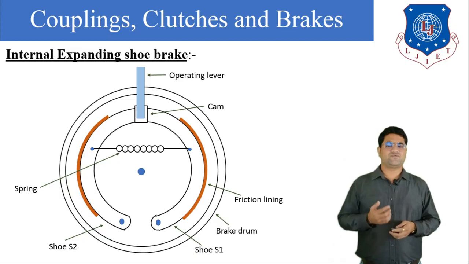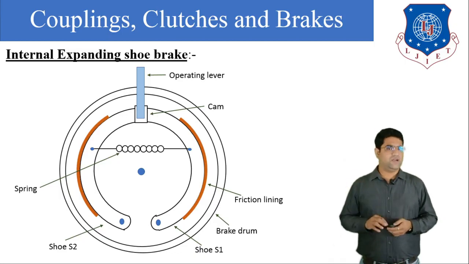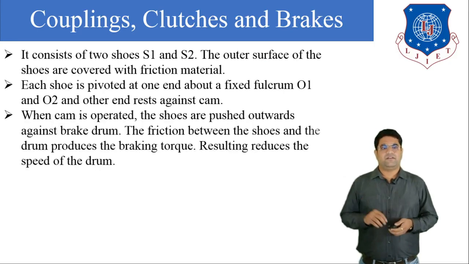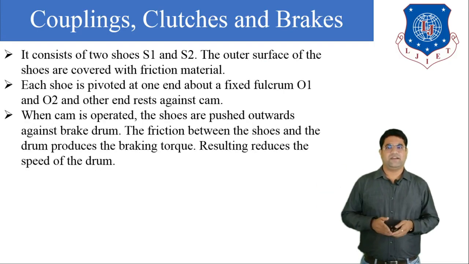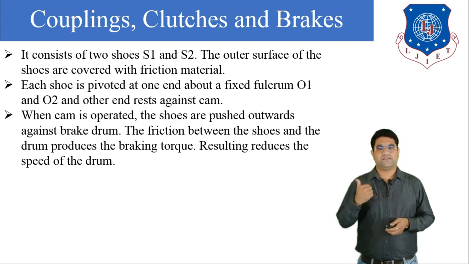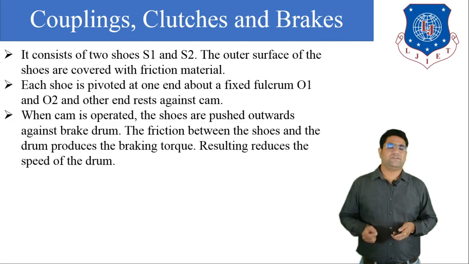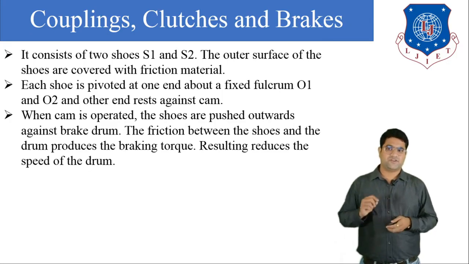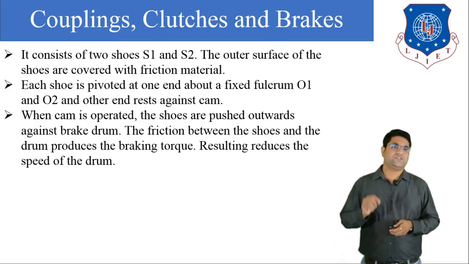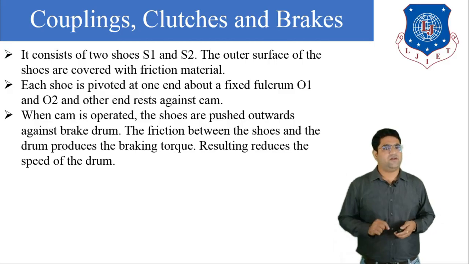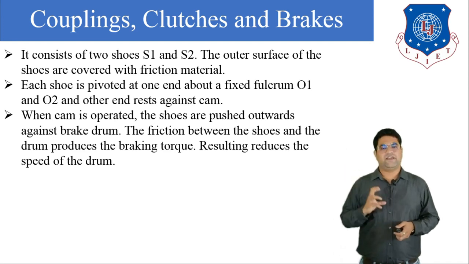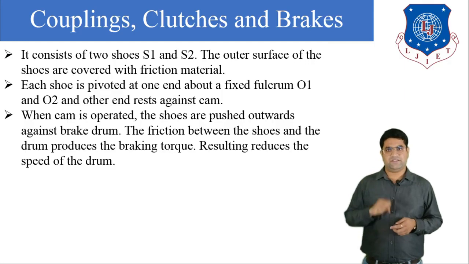Generally this type of shoe brake is used in all automobile vehicles. Here you can see the description: it consists of two shoes, S1 and S2. The outer surface of the shoe is covered with the frictional liner, so the frictional material is provided above the shoes. Each shoe is pivoted at the end about the fulcrums O1 and O2, and it is operated with the help of the operating lever and the cam mechanism.